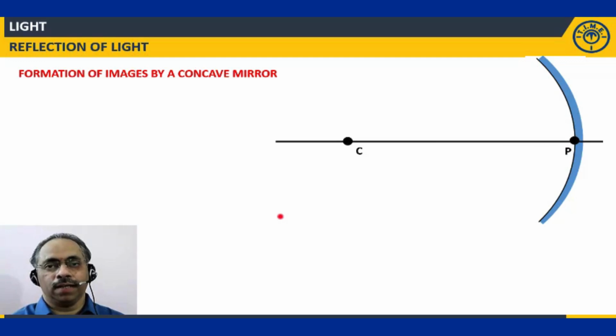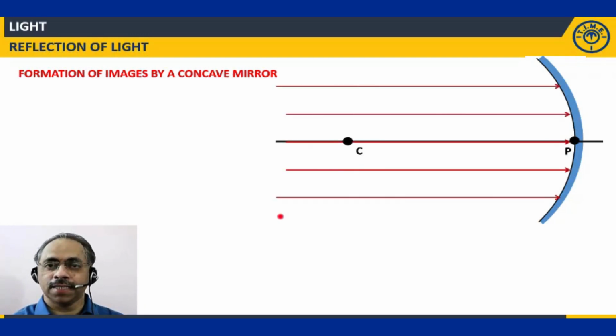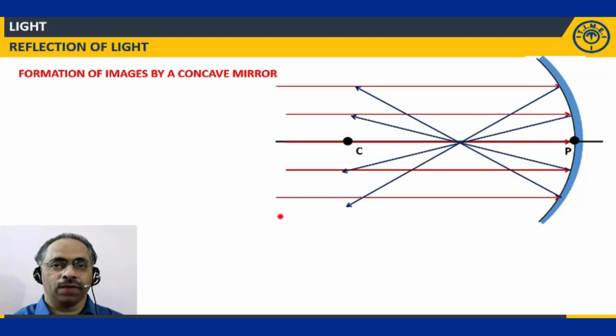So here I am taking a pole. This is the pole of the concave mirror. Okay, I am taking a center of curvature C. I will take a line. This is the principal axis. Now, if the object is placed at infinite distance, what will happen? Light rays will come from the infinite distance like that. They are incident on the mirror, and after reflection, following the rules we have discussed, they will pass through a single point on the principal axis, that is nothing but the principal focus.